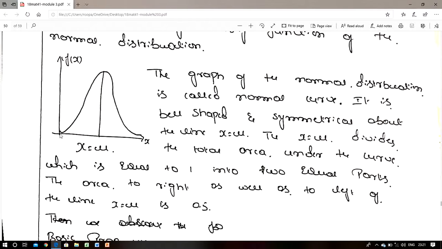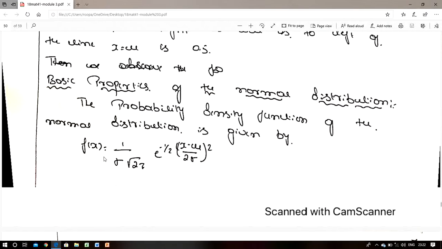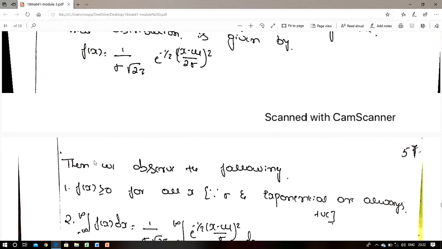Here x varies from minus infinity to plus infinity. It is a bell shaped curve, divided into two equal parts. Minus infinity to 0 is equal to 0 to infinity. Minus infinity to plus infinity is equal to 1, and minus infinity to 0 and 0 to infinity are each equal to 0.5. That is the meaning. Next we come to the basic properties of the normal distribution.